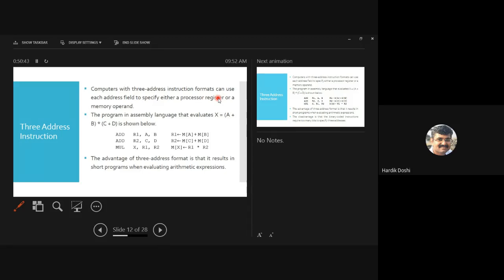Today I stop here. We'll be discussing 2 address, 1 address, 0 address in the next lecture. But now you have an idea what it is actually. Suppose if I say 2 address, then what will be the difference over here? Instead of R1, A, B, there will be only 2 operands, 2 addresses only. Agree? Okay, fine. So today we stop here.